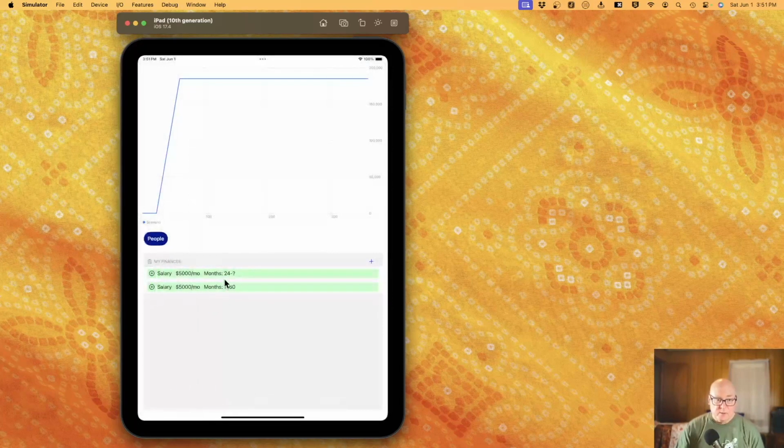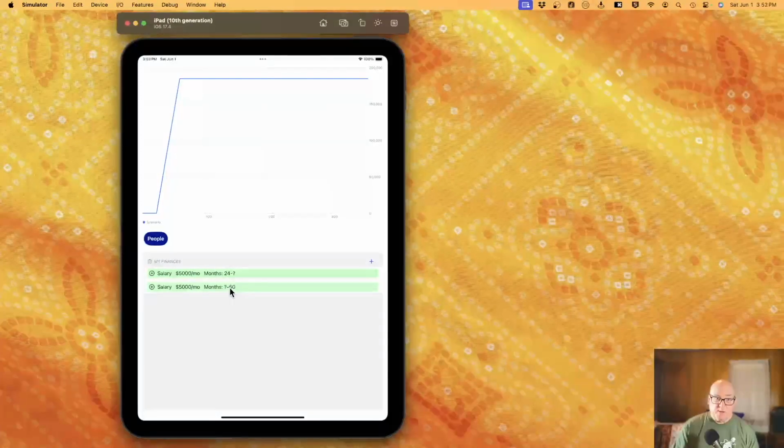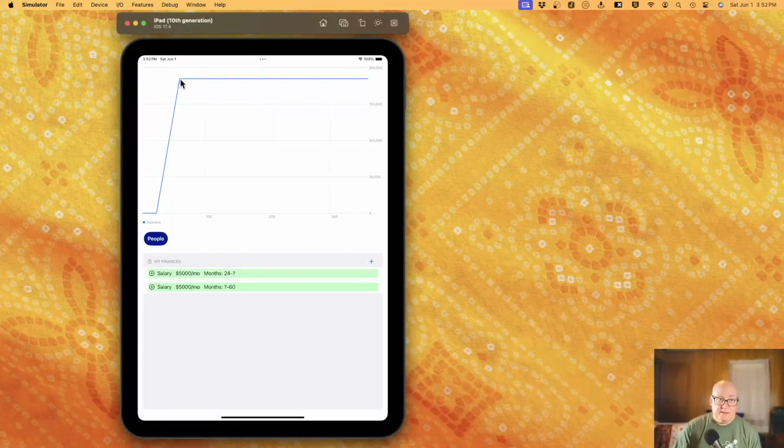All right. So what we see is the scenario works its way through and accumulates information. So we said 24 and we didn't override that. So this end result, unspecified, goes to 60. The end result is an income for months 24 to 60. So here's 24, here's 60, and then it flat lines. That's how much you've had. We have no expenses, so miraculously we keep the money we got.